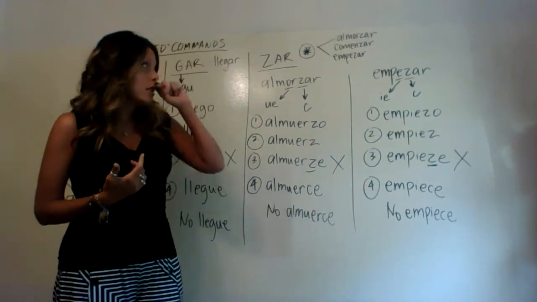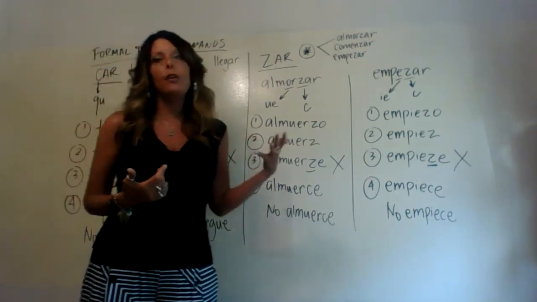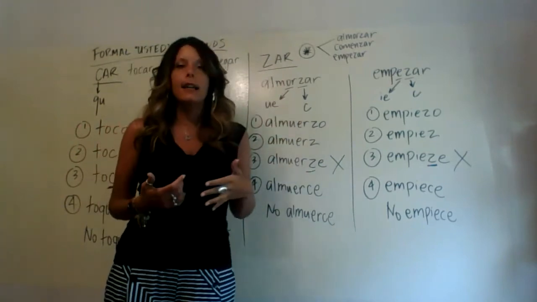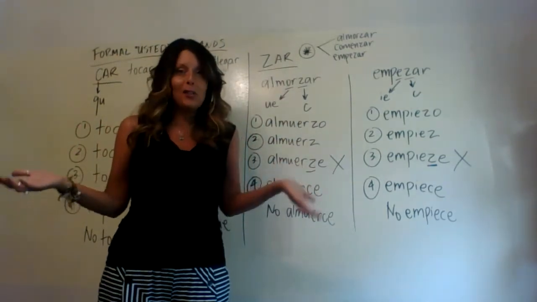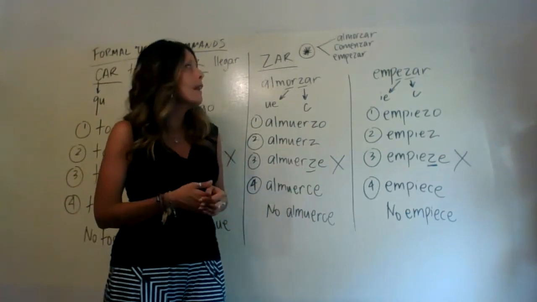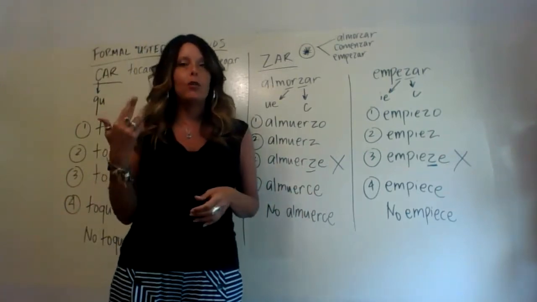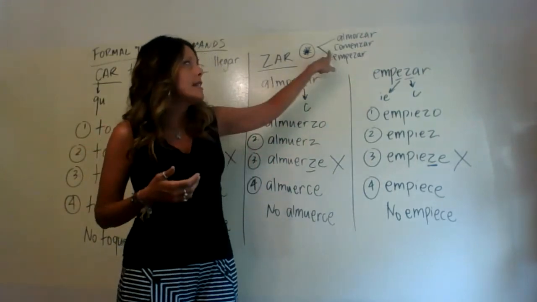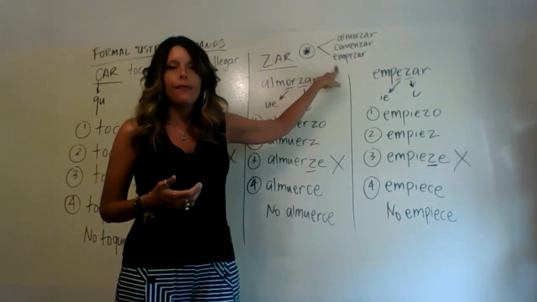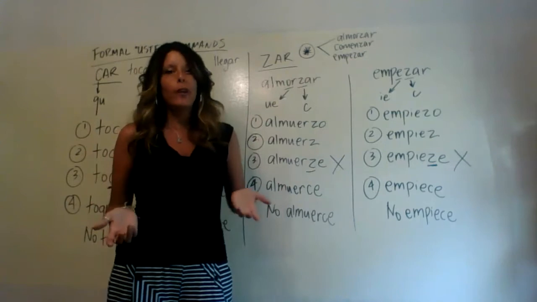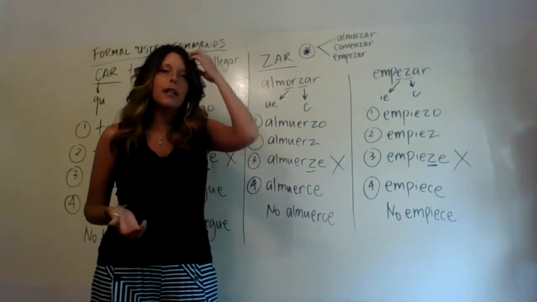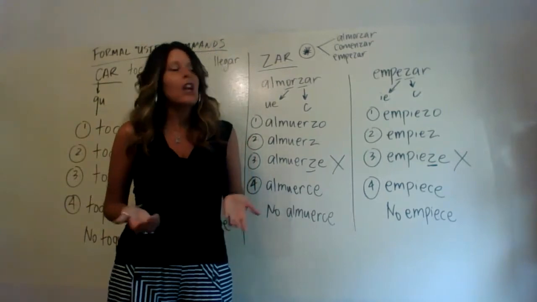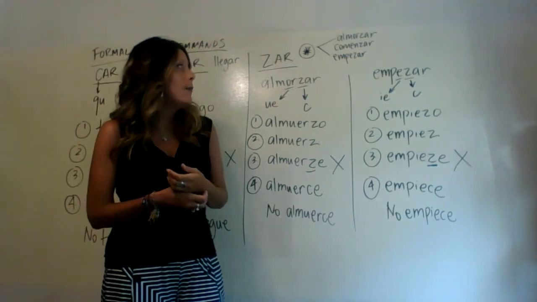So the most common ZAR verbs that happen to be used as formal usted commands are almorzar, which we're going to do, and that is to have lunch, to eat lunch. And then the next two most common ones are actually interchangeable and they mean the same thing: comenzar and empezar. They're used interchangeably most of the time by fluent Spanish speakers. Comenzar meaning to commence, empezar meaning to begin.